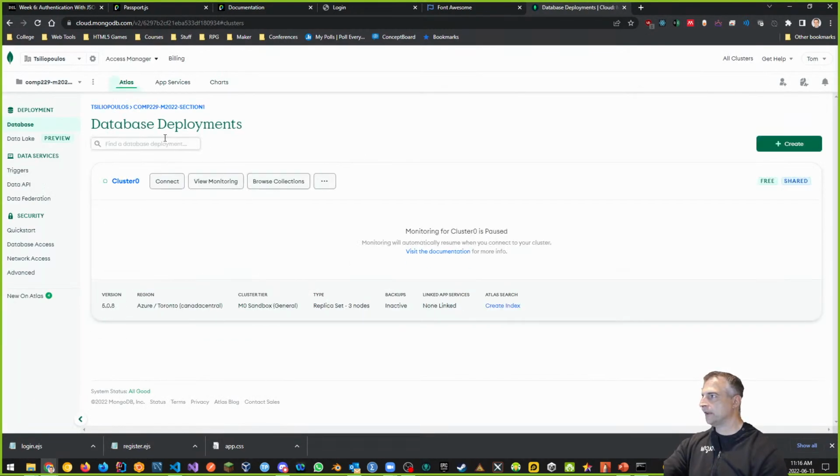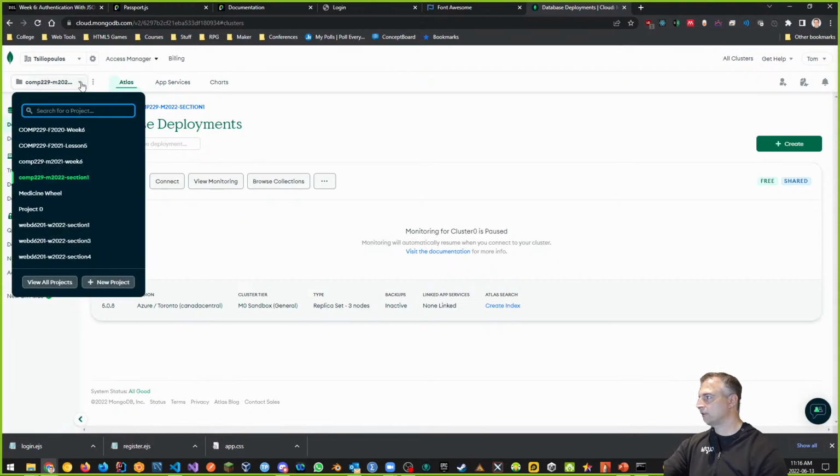And what I want to do here is notice that I have COMP229 M2022 section 1 as a database. I'm going to make another one here. And again, you can see these are all the databases that I've created up here. I want to make COMP229 for you guys, M2022 section 2. That's you guys, right? Let's do that.